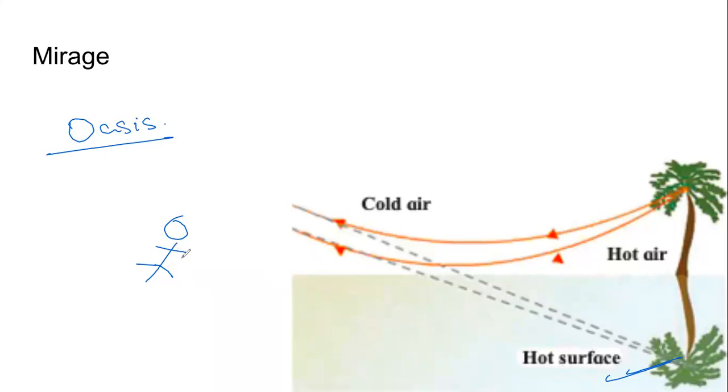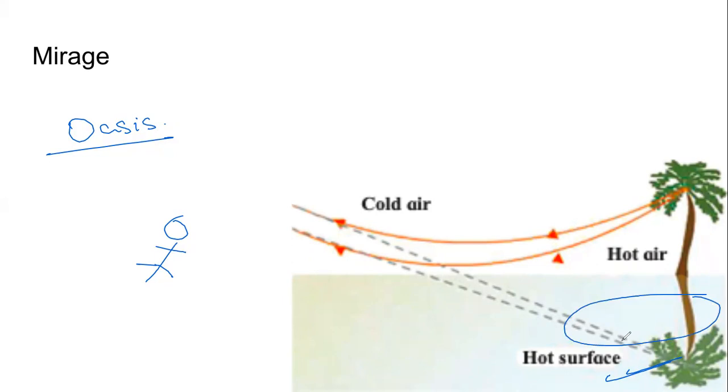So this person, traveler, who has run out of water, is traveling in the desert, he or she sees a ulta tree. Now, this traveler is not stupid. The traveler is intelligent. When the traveler sees an upside down tree, the traveler doesn't think, "Arey, there is some magic happening here." No. The traveler thinks that there is some water here. And what I am seeing is the reflection of the tree, which is near the water source.